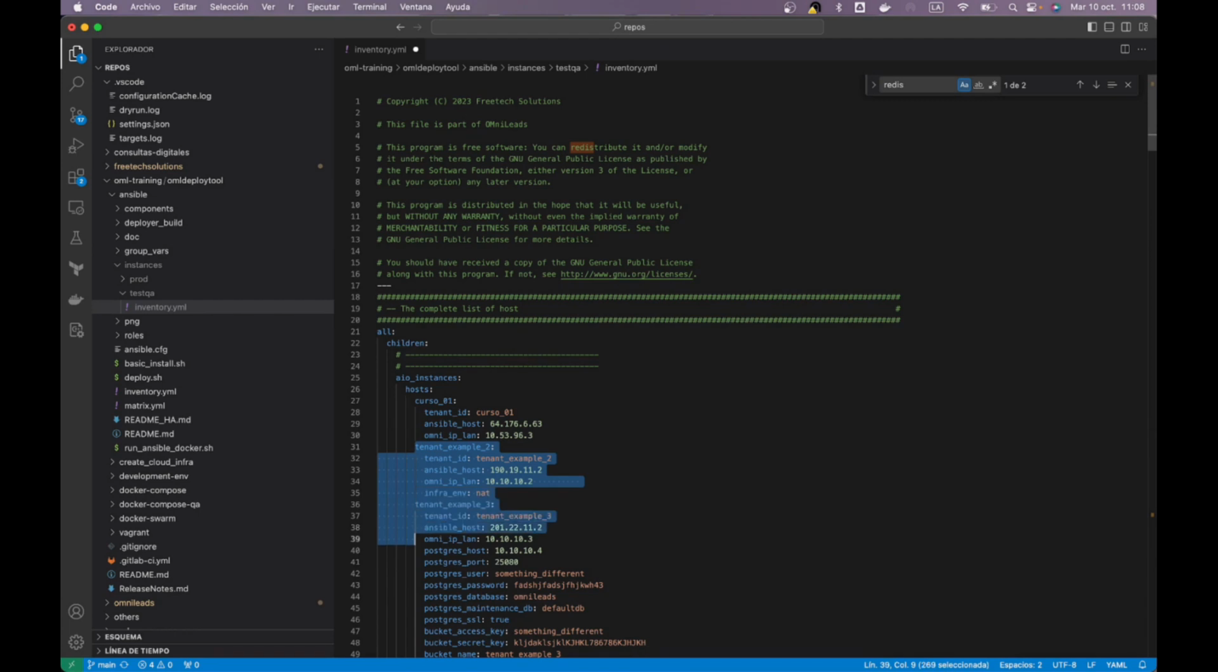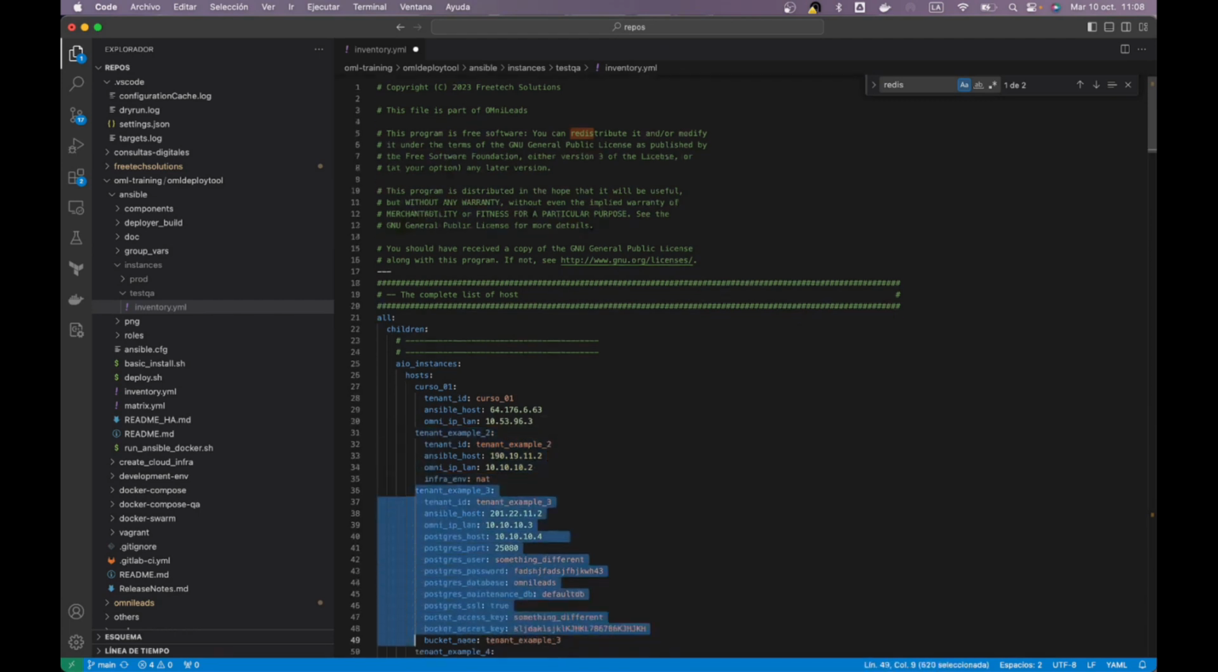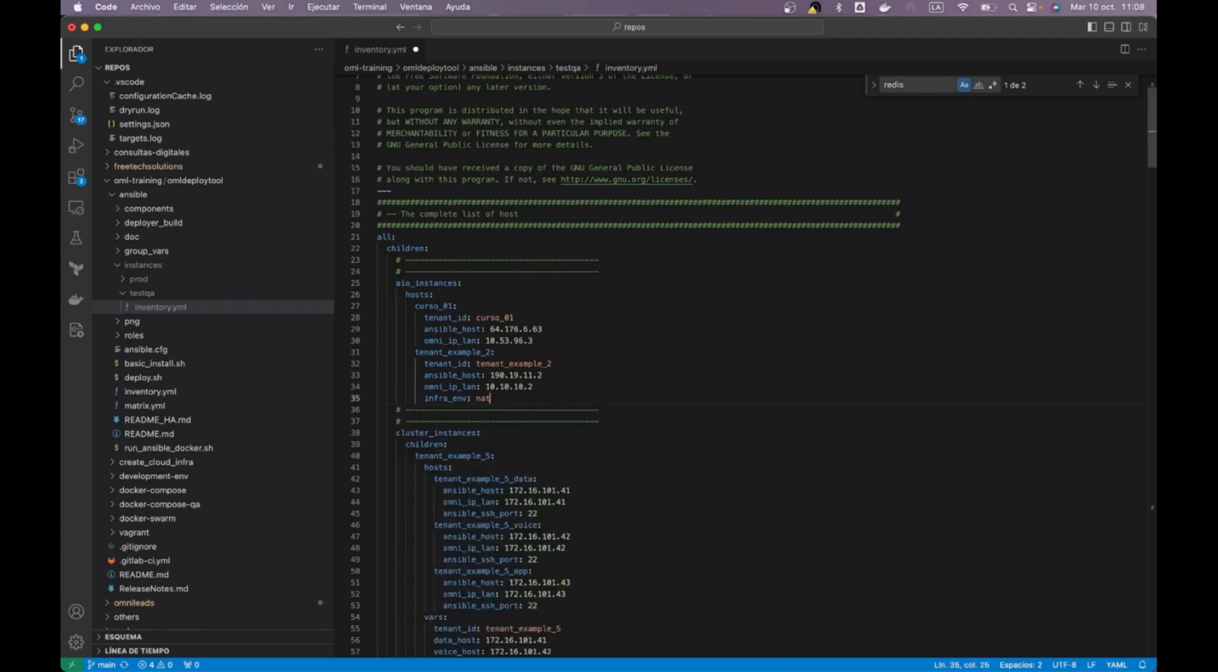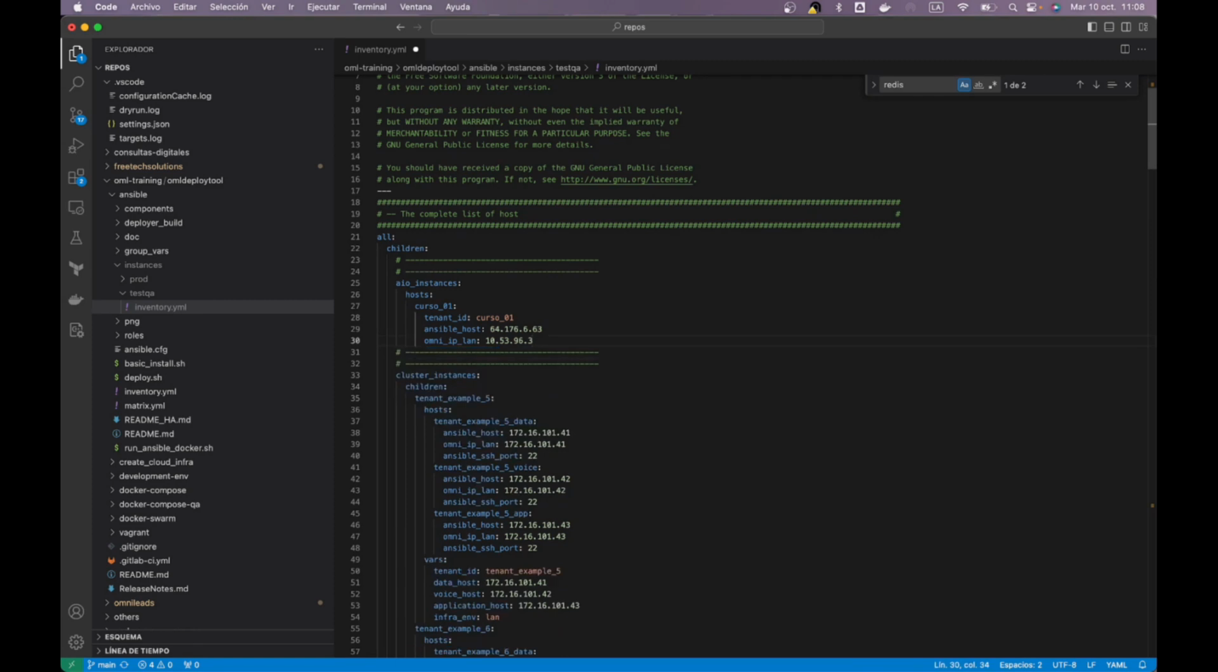Note that I could comment or delete what I'm not using. They are always mere examples. So for example, in the AIO instances, simply for a matter of cleanliness, I'm going to leave it like that. I am going to leave only one AIO instance that is called course. That is the one that we are going to be deploying.